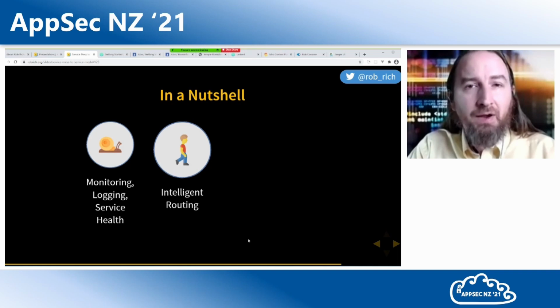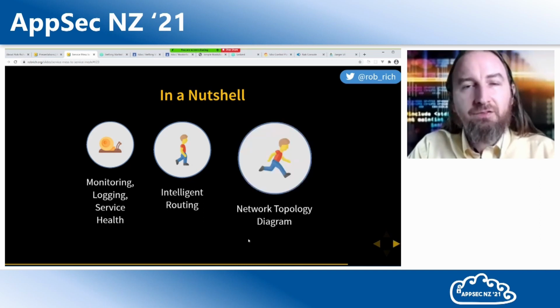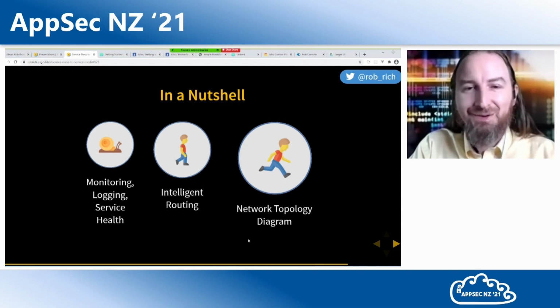Let's do intelligent routing. Let's do A/B tests. Let's do circuit breakers. Then let's level up again and start looking at a network topology diagram where we can see what services actually call other services. Now this isn't what the developer had in mind. This is what's actually happening in the cluster. It's really cool.